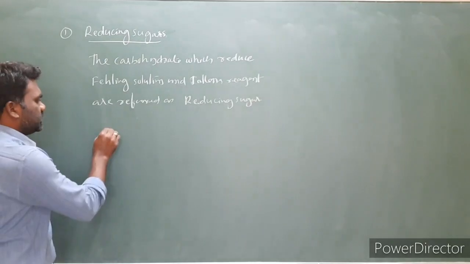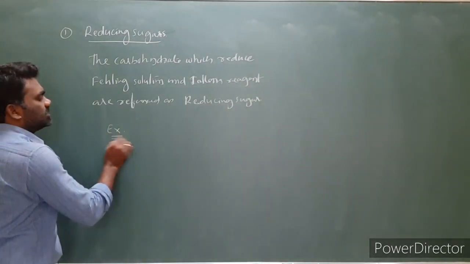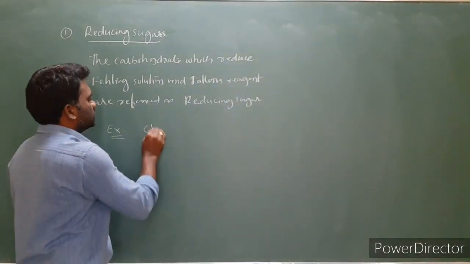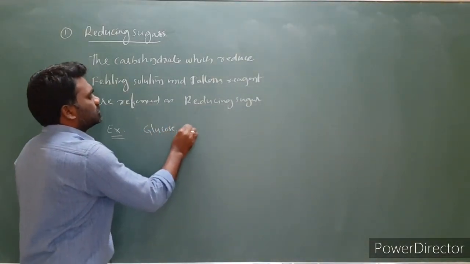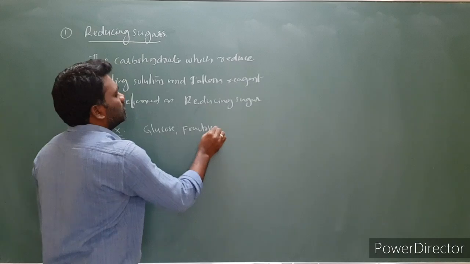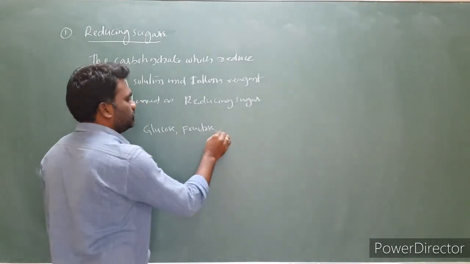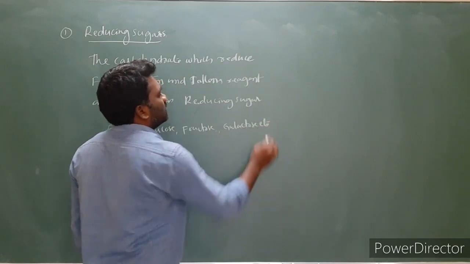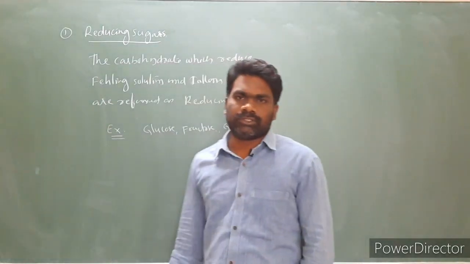Examples of reducing sugars are all monosaccharides. All monosaccharides you can take, for example glucose, fructose, galactose, etc. So all these are reducing sugars.